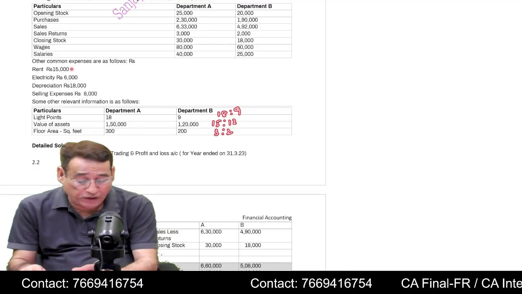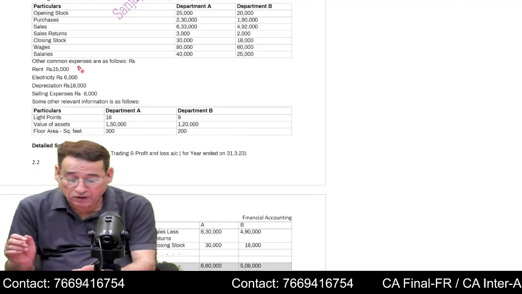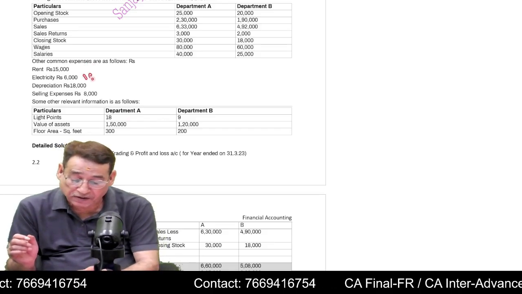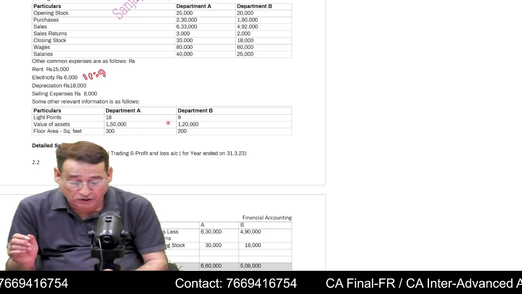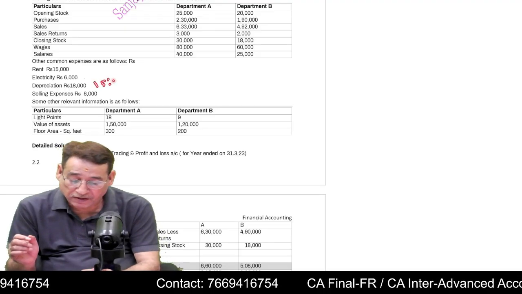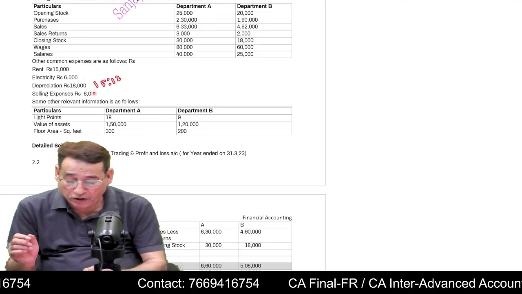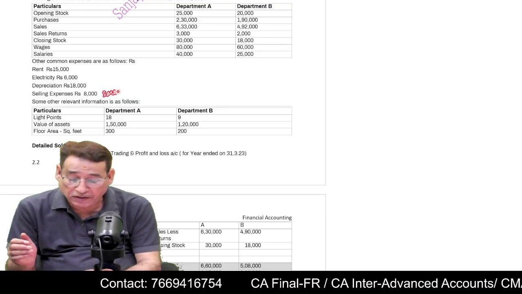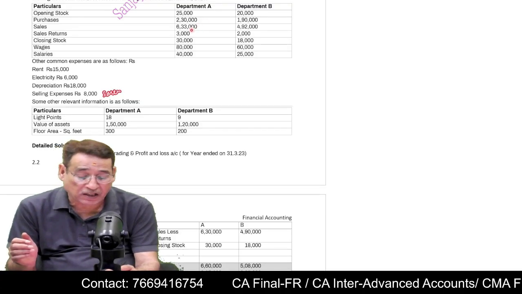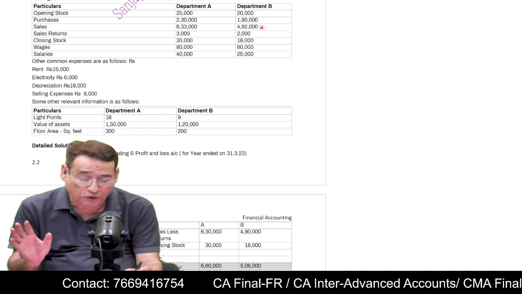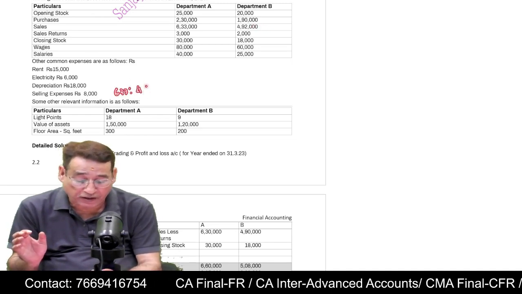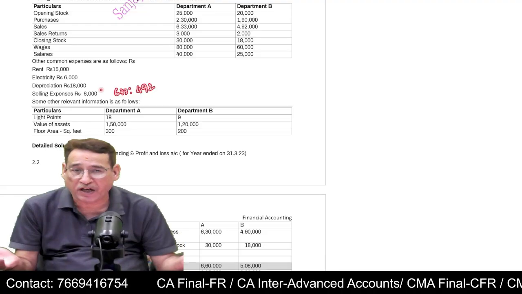So rent will be divided on the basis of 3:2, as I told you, that is area. Electricity on the basis of light points, that is 18:9. Depreciation on the basis of 15:12, that is value of the asset. And selling expenses will be divided on the basis of respective sales. Now, respective sales are 6,33,000 to 4,92,000. That means 633 is to 492. On this ratio, you are going to divide these expenses.